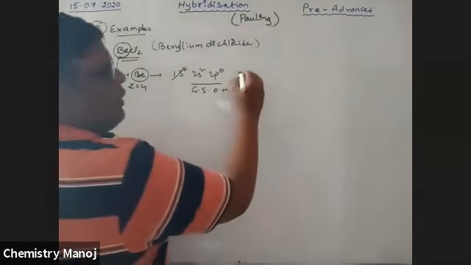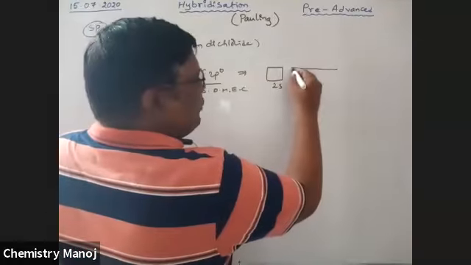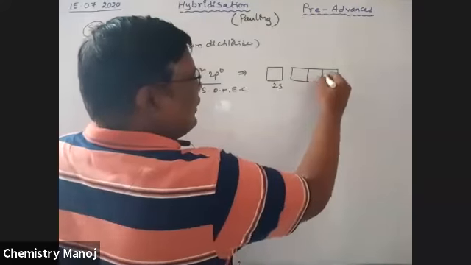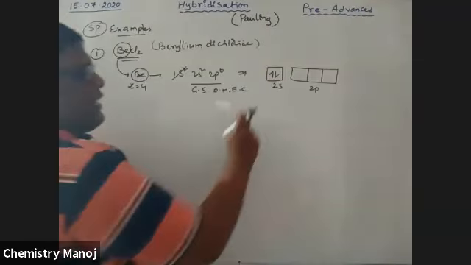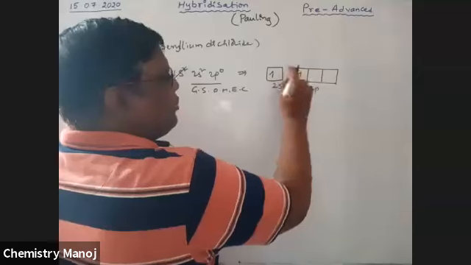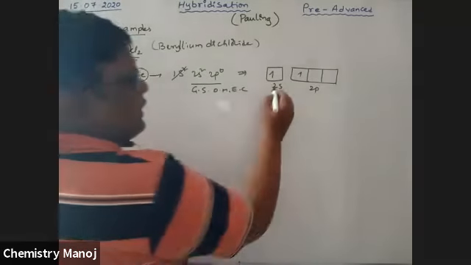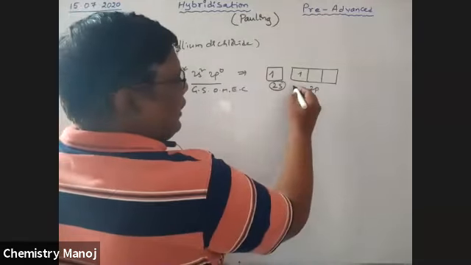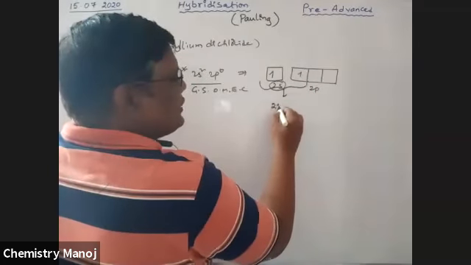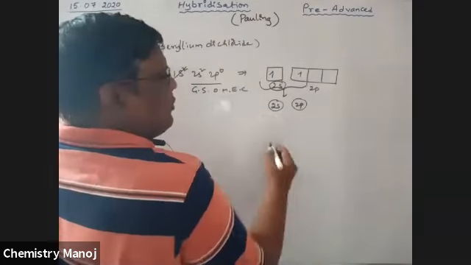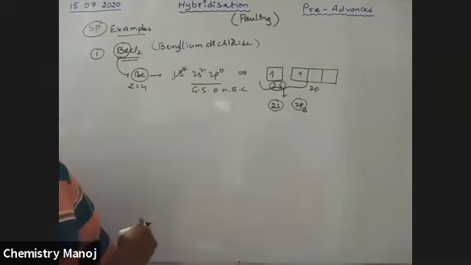Now I am giving the orbital picture. This is a 2s orbital. This is a 2p orbital. The second orbit has p orbitals. So 2s2, 2p0. But in the excited state, this electron jumps from here to here. So now this is the s orbital and this is the p orbital. These two orbitals are involved in mixing. That is the 2s orbital and the 2p orbital, particularly the pz orbital of the 2p, involved in mixing.